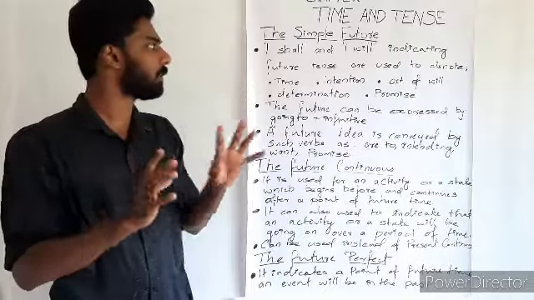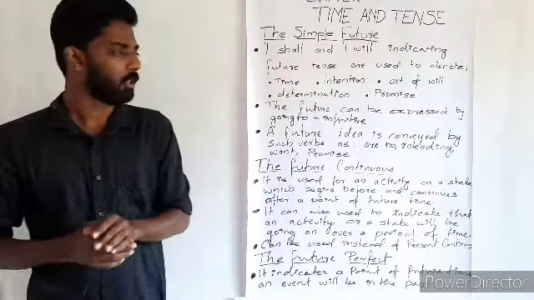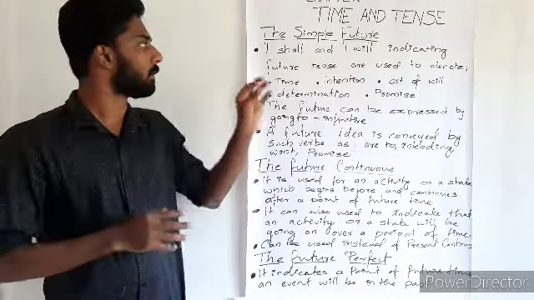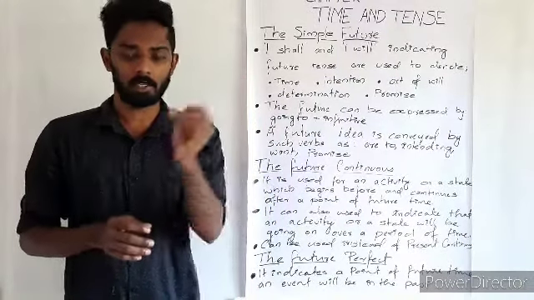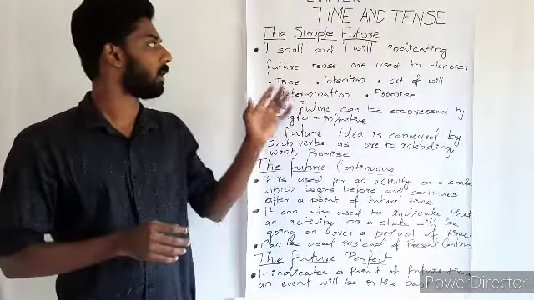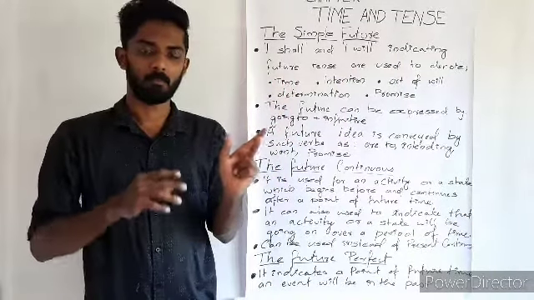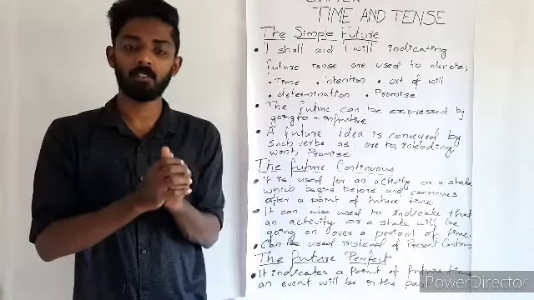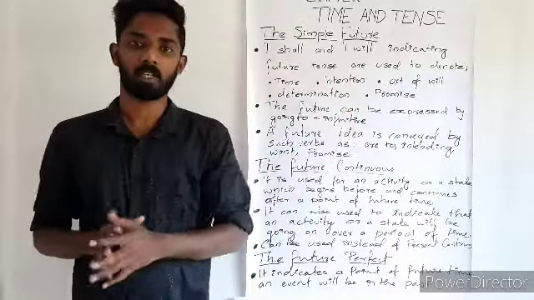So, we shall start the session speaking about the simple future. In the beginning, I would like to tell you that the structure of simple future is like this: subject plus will or shall plus base form of verb plus object. So this will be the format of the simple future tense.